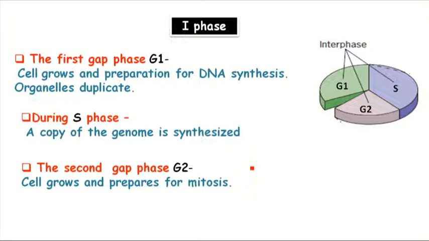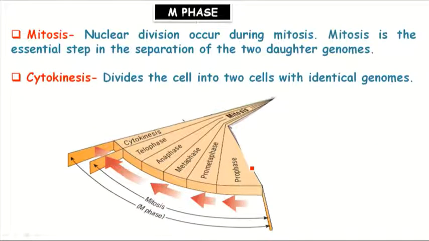Okay, so first the G1 phase is a growth phase and preparation for DNA synthesis. Next is S phase, DNA replication occurs in this phase. And number 3, the G2 phase or gap phase 2. Here cell prepares for the mitosis or division phase.